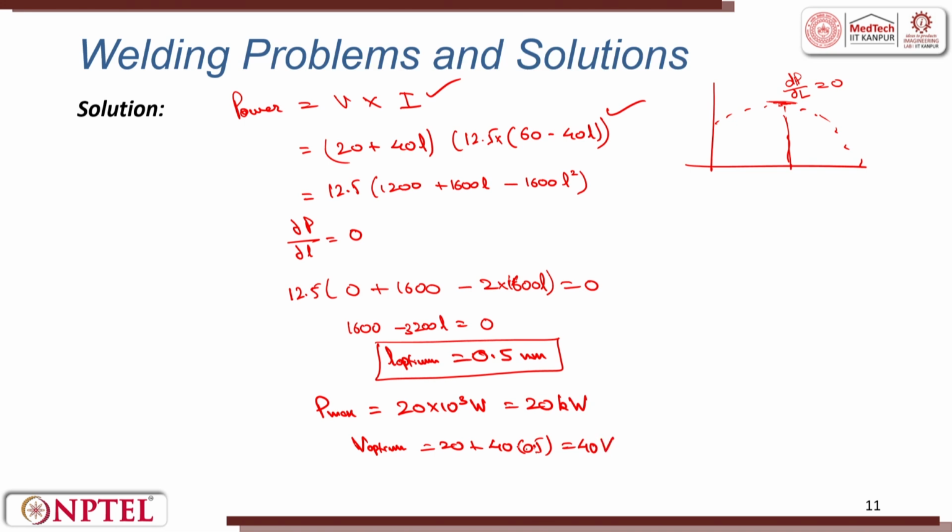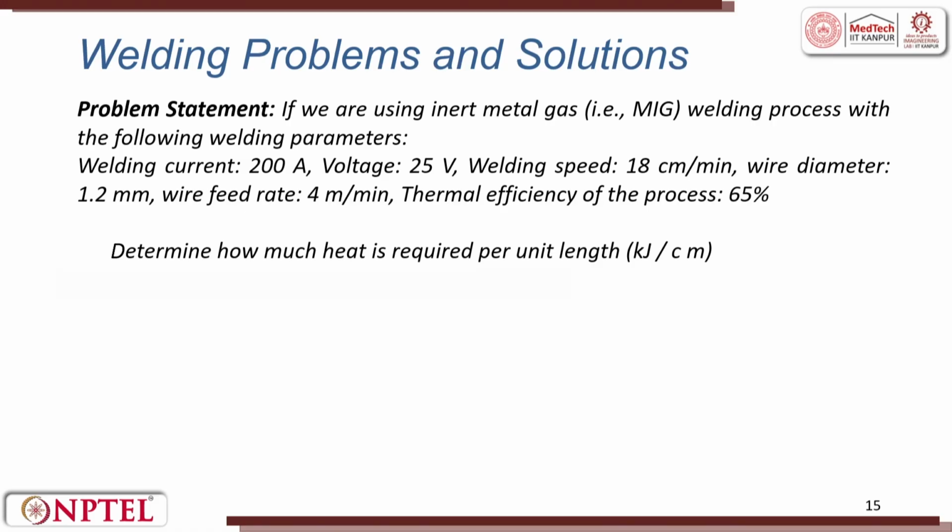Now, we can determine any unknown parameters which are required. Anyway, it was asked to find the maximum power and the optimum length that we have calculated. So, this was a simple problem statement in electrical engineering, in which power is equal to V into I, and certain transmission line equations were used. And let us now try to see another problem statement.